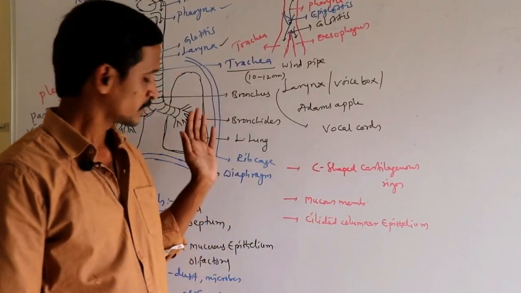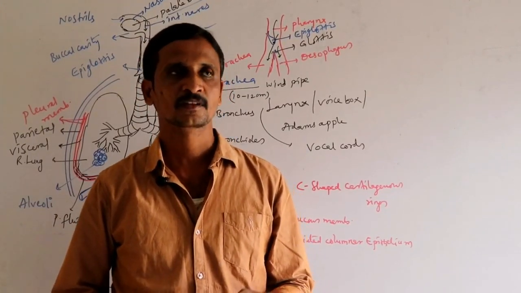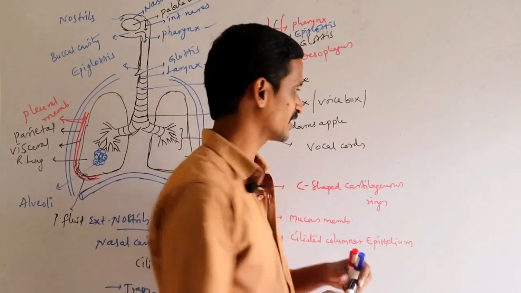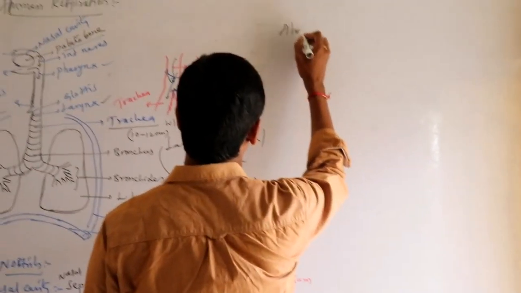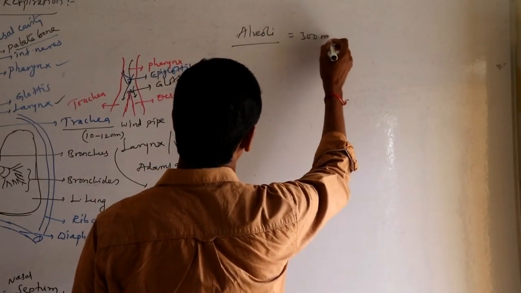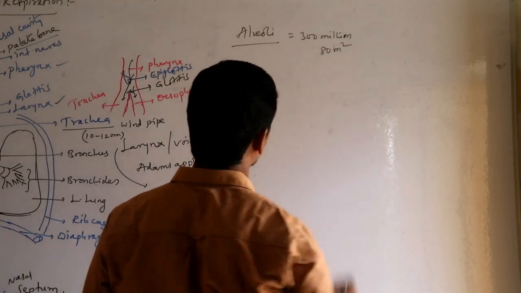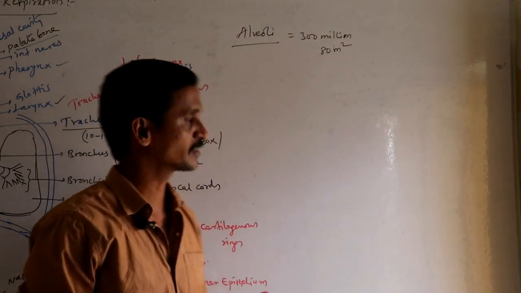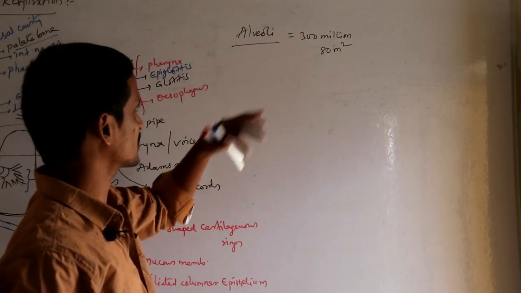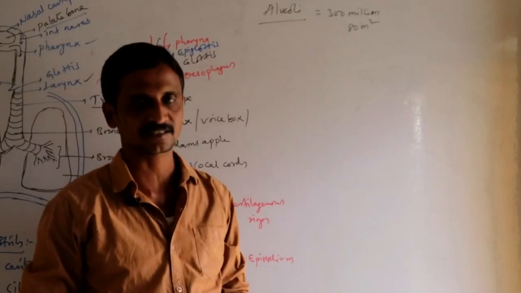Then, as we know well, the structural and functional unit of the lungs is the alveoli. Lungs are made up of approximately 300 million alveoli, alveolus singular, alveoli plural, covering an area of approximately 80 square meters. In these alveoli, the process of exchange of gases occurs. So let us see the structure of alveoli and how the exchange of gases occurs here.